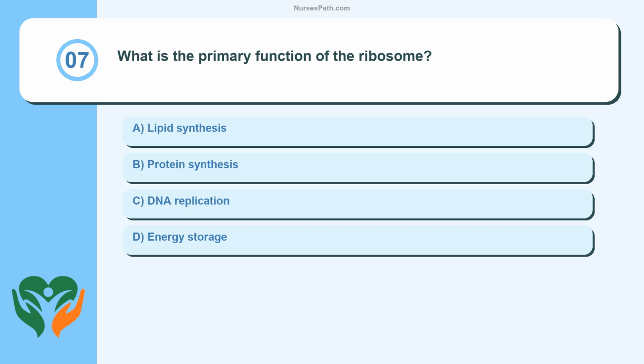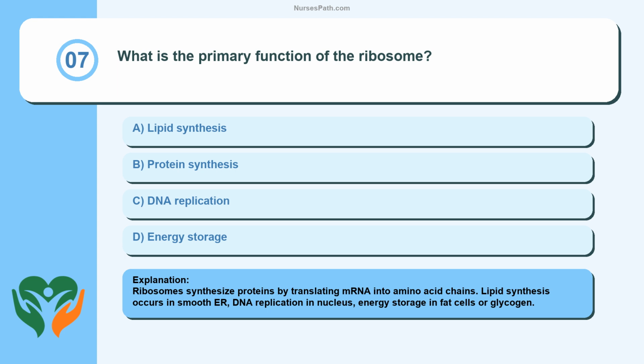Question 7. What is the primary function of the ribosome? Lipid synthesis, protein synthesis, DNA replication, energy storage. Ribosomes synthesize proteins by translating mRNA into amino acid chains. Lipid synthesis occurs in smooth ER, DNA replication in the nucleus, energy storage in fat cells or glycogen.